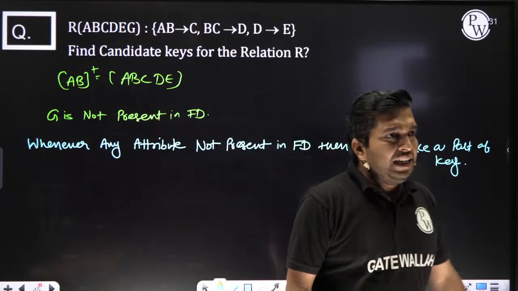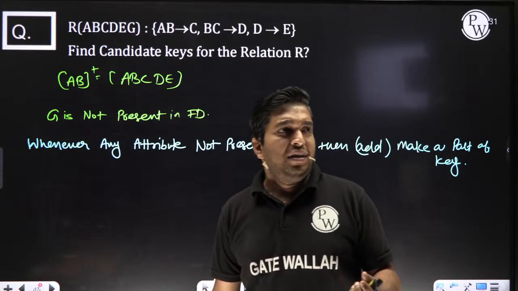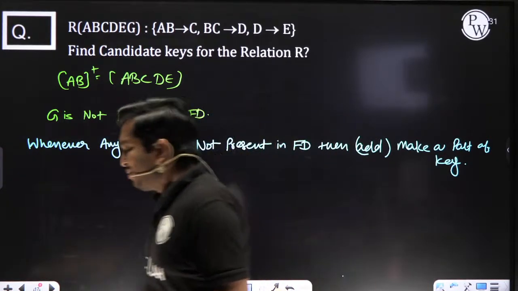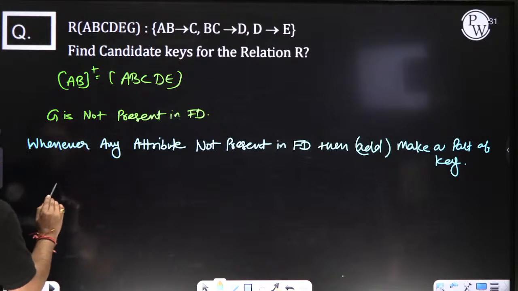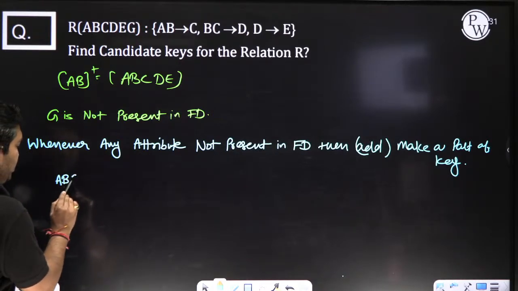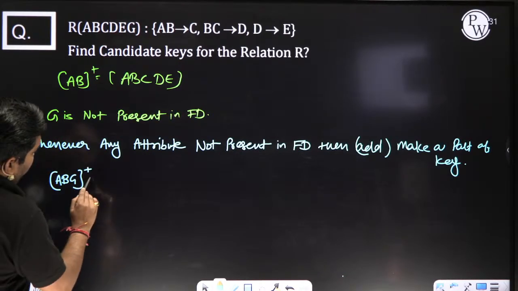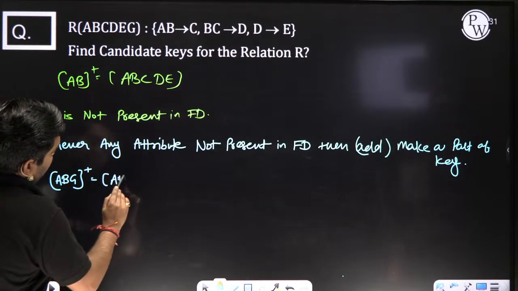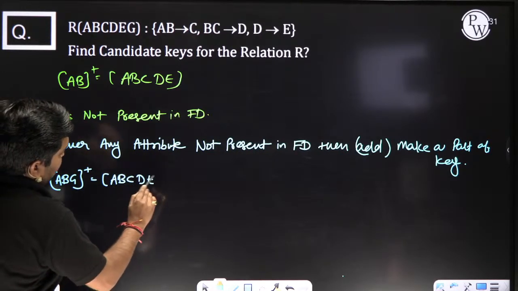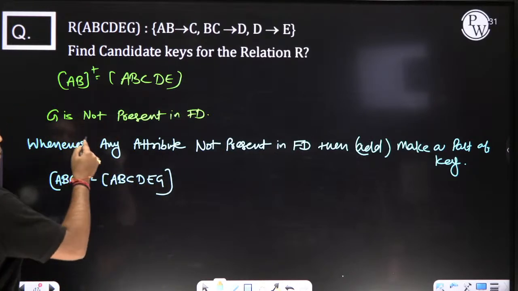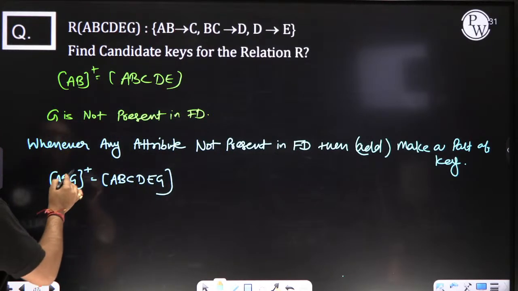Now here, what happens? ABG. When you take the closure of A, what happens? We are getting ABG, and you know ABG is minimal. Why?